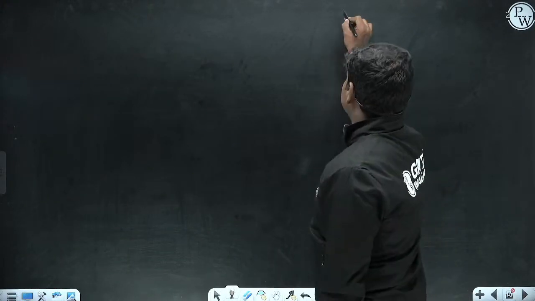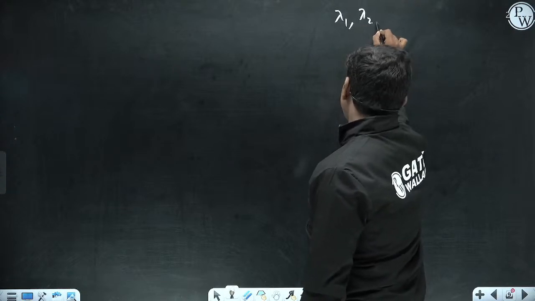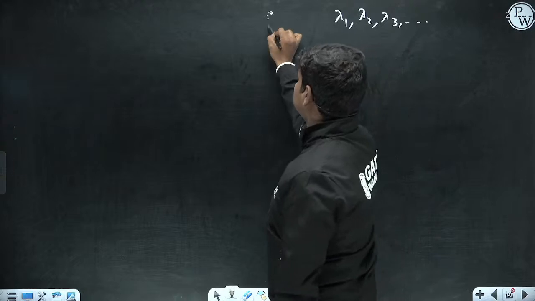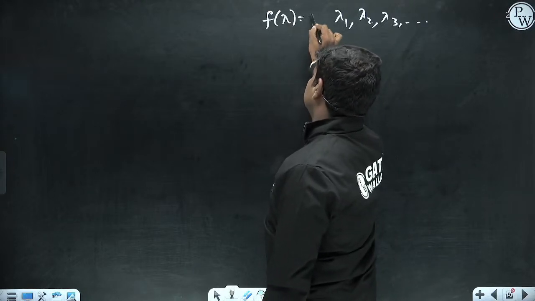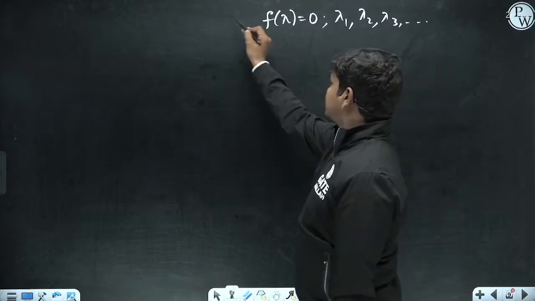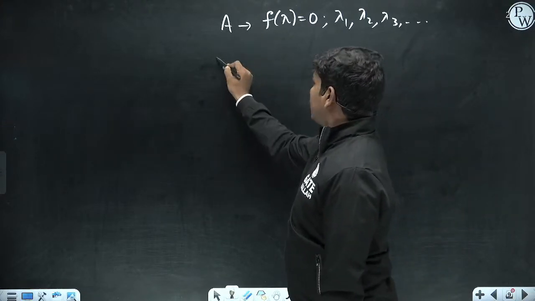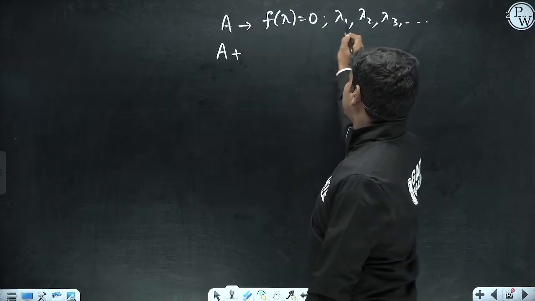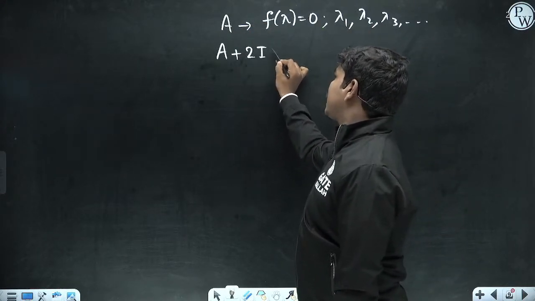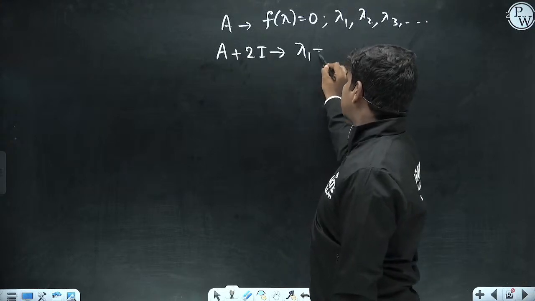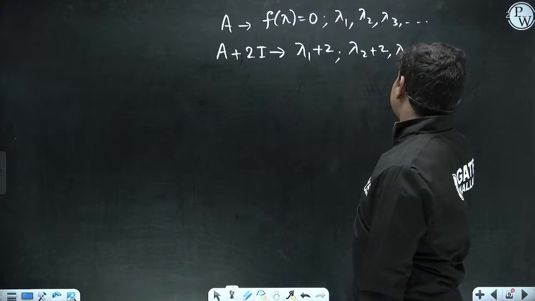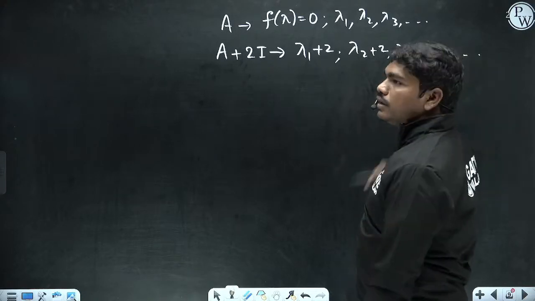Let us suppose lambda 1, lambda 2, lambda 3 and so on are eigenvalues, for example, of some equation f of lambda equal to 0, and this is matrix A for example. Now if matrix A has eigenvalues lambda 1, lambda 2, lambda 3 and so on, we know that the eigenvalues of A plus 2I are lambda 1 plus 2, lambda 2 plus 2, lambda 3 plus 2 and so on, right?